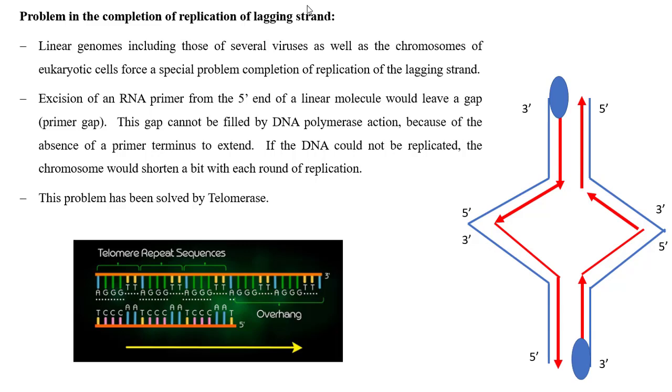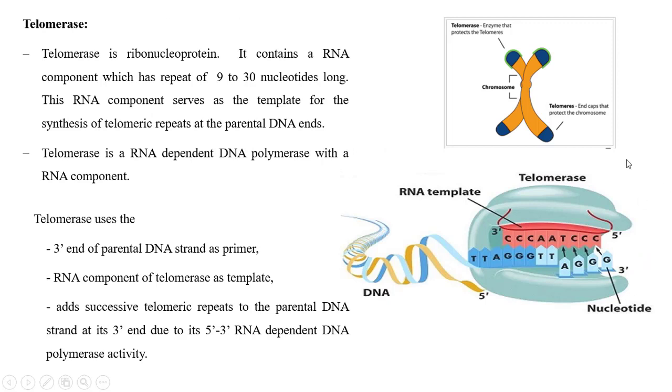If the gap is there, it forms a defective chromosome, which makes mutation and errors in the DNA, and that leads to severe problems in human beings. But that can be solved by the activity of telomerase, the final stage of DNA replication in eukaryotes.